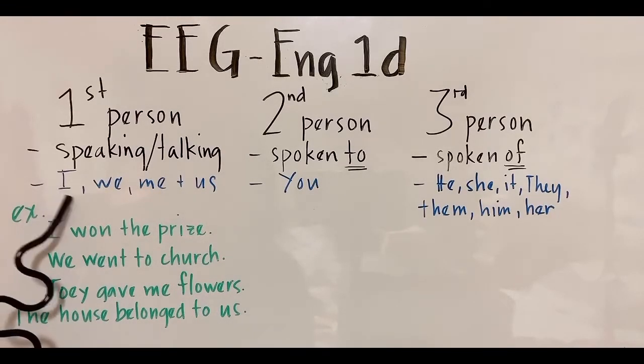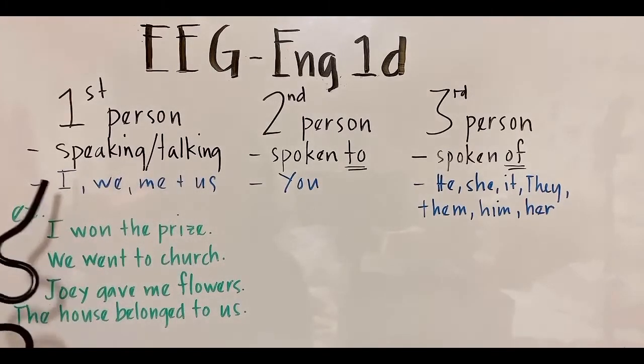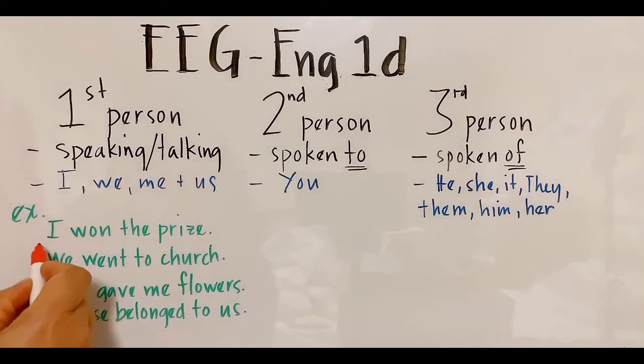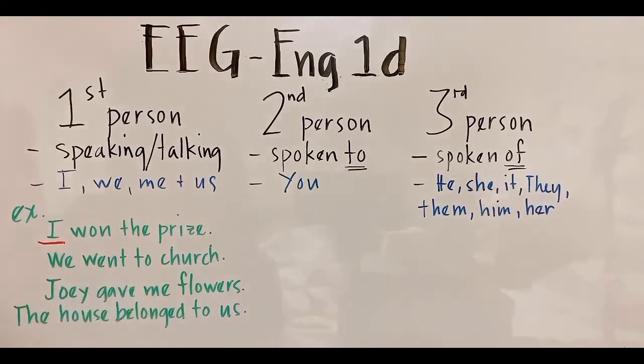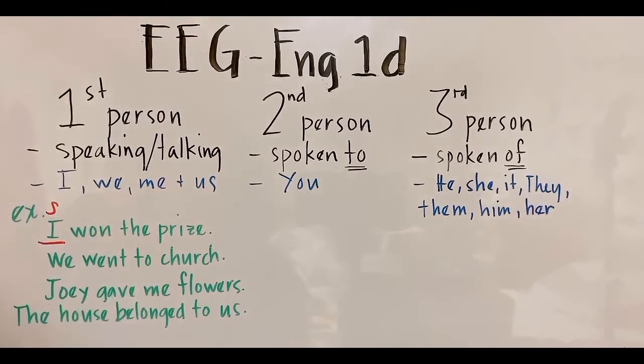Let's use I. So I will be the one speaking or talking. All right, so I will be the subject. Now let's look at the first sentence. I won the prize. Okay, I won the prize. So I here is the one talking, and it is the subject of the sentence. All right, can you follow?